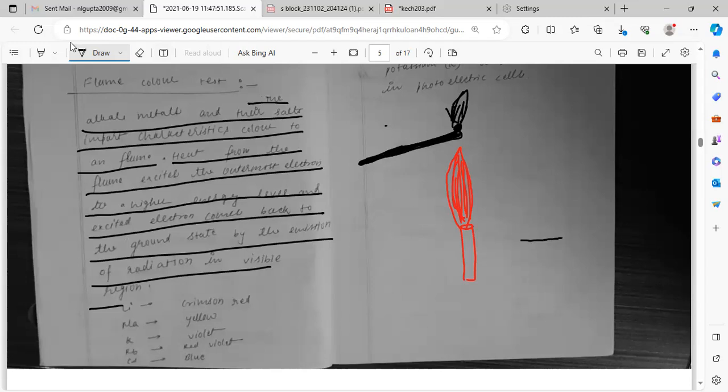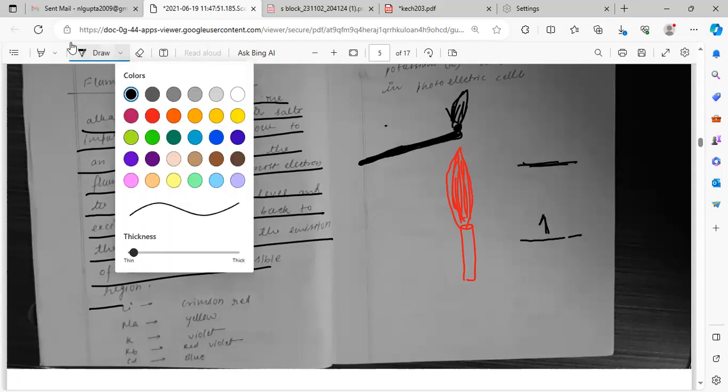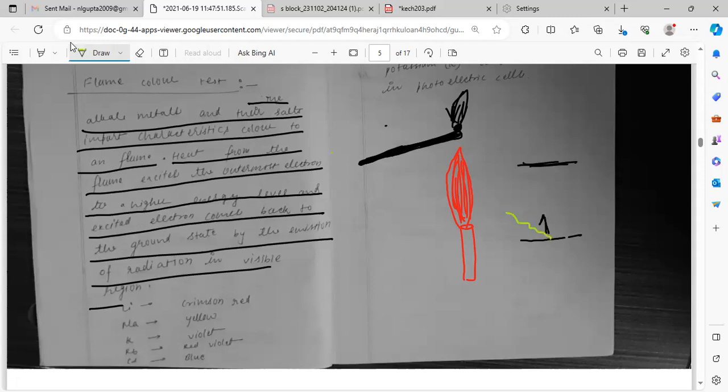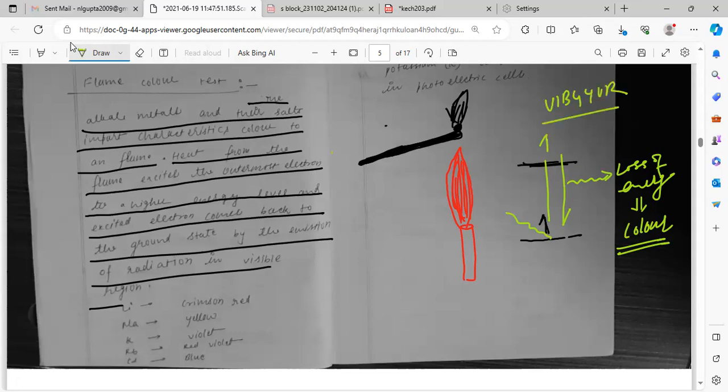Suppose electrons are there in two different levels. According to Bohr's atomic model, if the electron is here, it absorbs energy from any source. So what will happen? It will jump here. But it cannot stay in the higher state, so it will fall. When it falls, it loses energy. This loss of energy is the radiation in the visible region, so it will be color. It will come in the VIBGYOR region. So that is what they are saying.